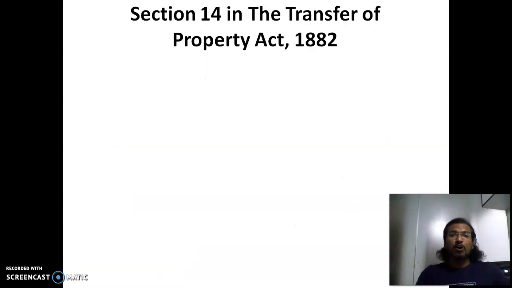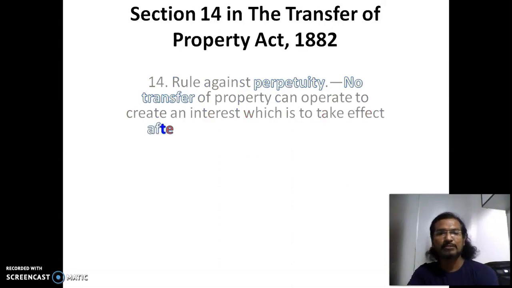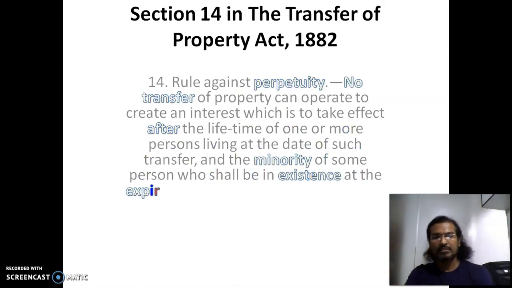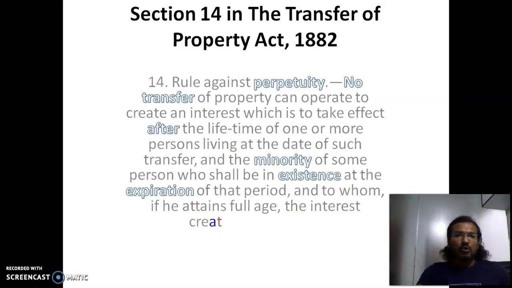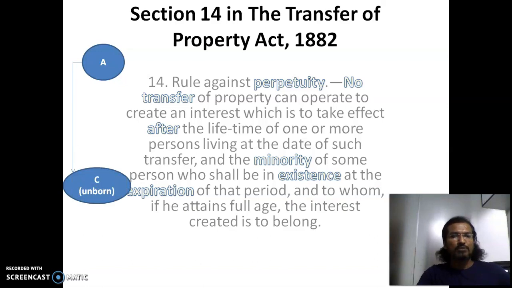Let's go to section 14 again very briefly, because these two sections are referred in section 15. That's why we are studying them briefly, so that you don't have to go back again and see the videos or refer the sections. So let's see. Let's take an example. A wants to transfer property to an unborn child. Since the child is not born, the property cannot be transferred to an unborn child.